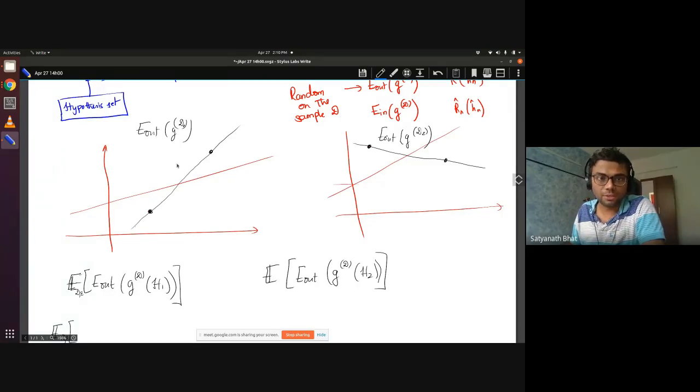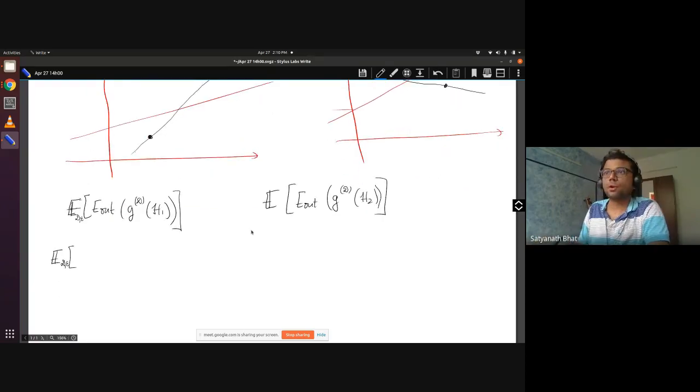If epsilon is 0, then every 2 points will learn the same f. So epsilon is also an important factor because it adds some kind of variability into the performance. So E out of g_D, if we do this, we saw that this actually breaks down into an expectation over D and epsilon.